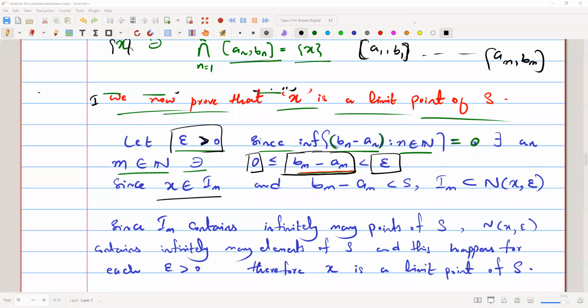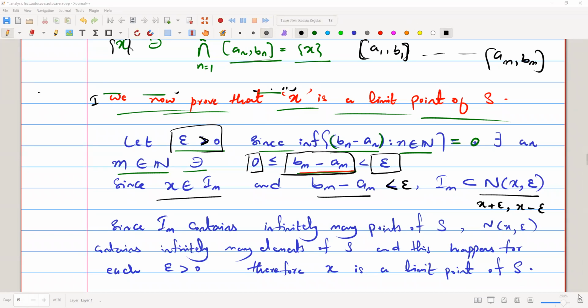So since x belongs to Im and bm minus am is less than epsilon, Im is contained in the neighborhood of x with epsilon, that is x minus epsilon comma x plus epsilon.